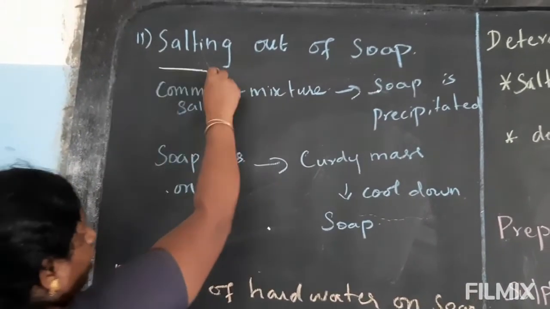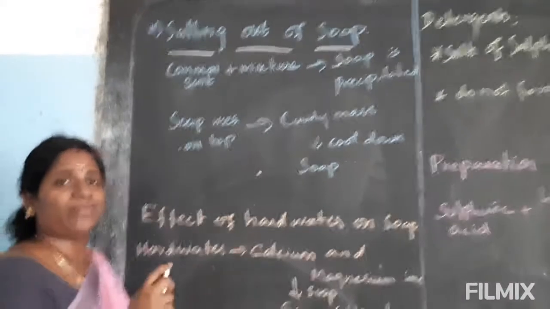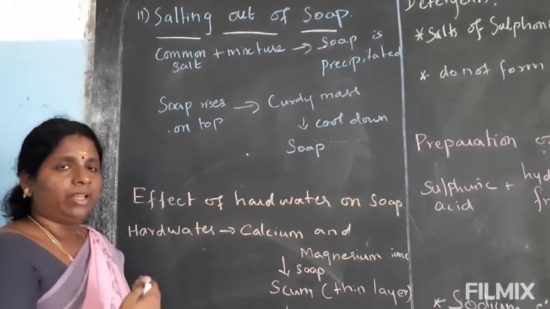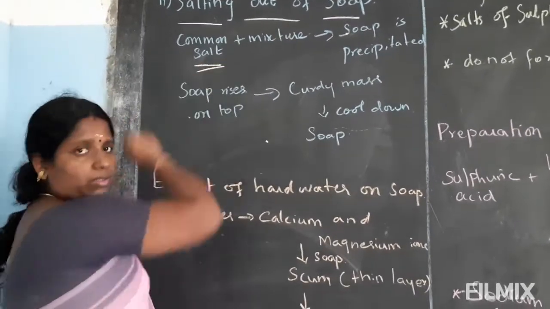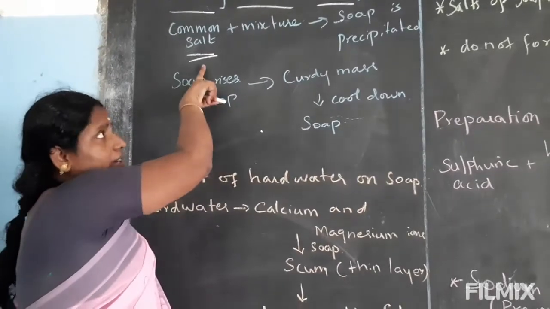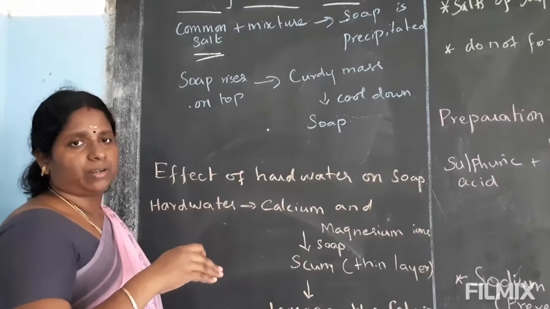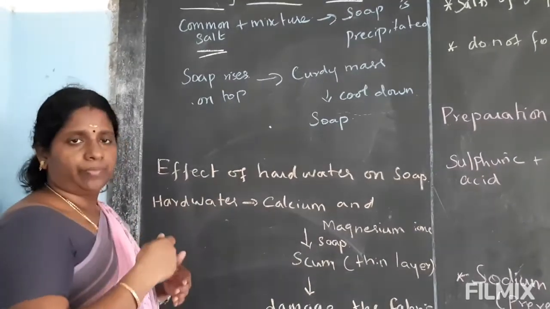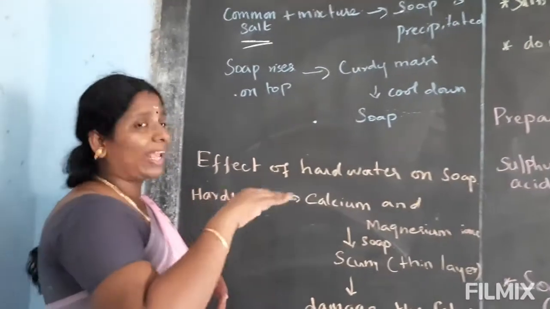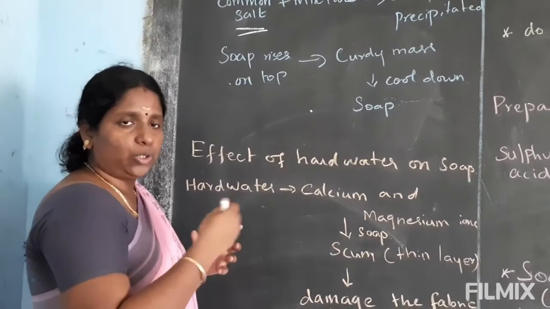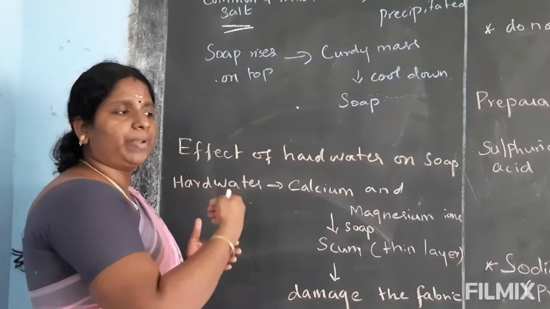The second step of the kettle process is salting out of soap. See, we have the saponification mixture. To that mixture you have to add common salt. What happens is that the soap is precipitated. After a long time, the soap rises to the top of the liquid. Then you have to collect the soap and let it cool.